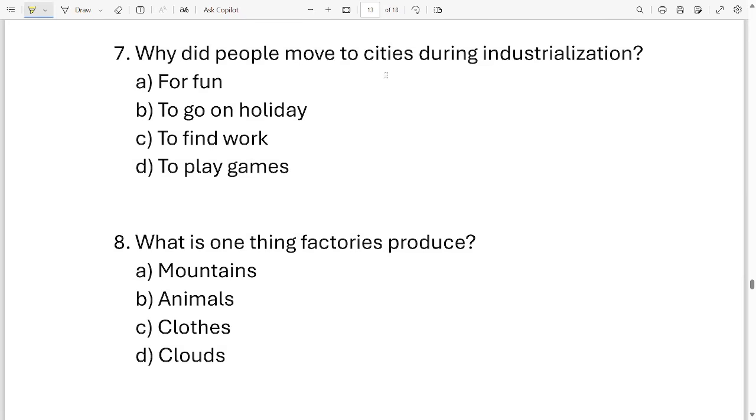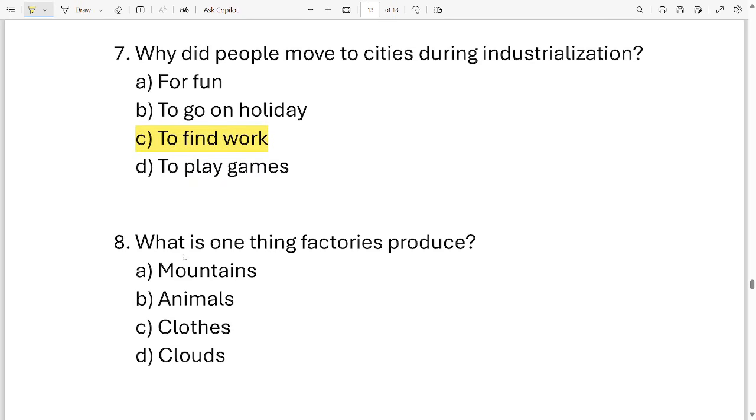Okay, let's move on to question number 7. Why did people move to cities during industrialization? Options are for fun, to go on holiday, to find work, to play games. These are the four options. Which one is correct? It is option C, to find work.